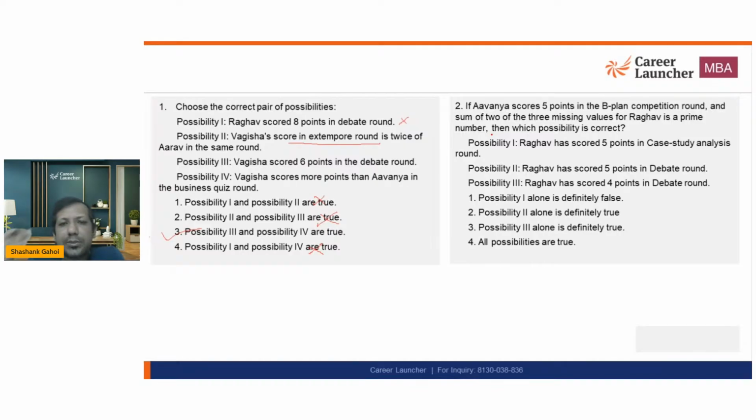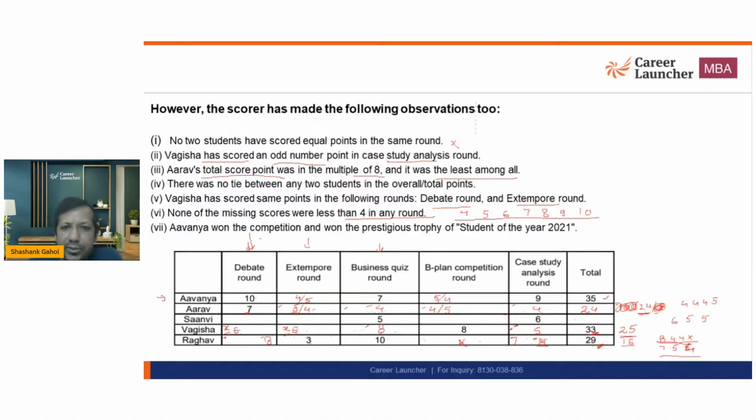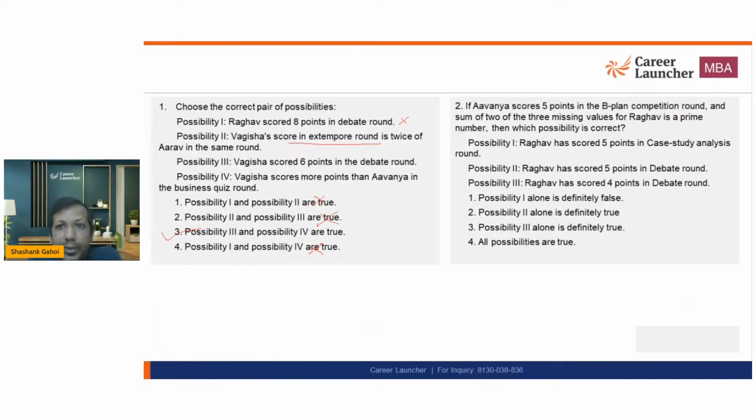If Avnaya scores 5 points in business competition and the sum of two of the three missing values for Raghav is a prime number, which of the following is correct? Okay. So for Raghav, the summation of two of the three numbers is a prime number.